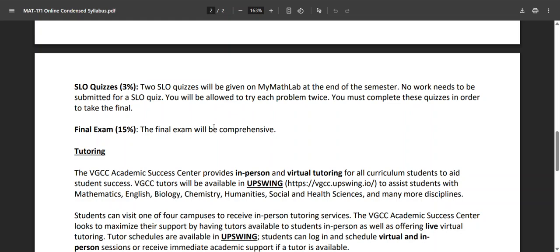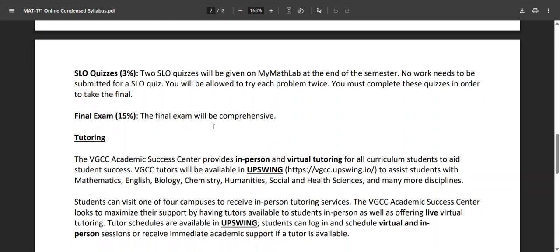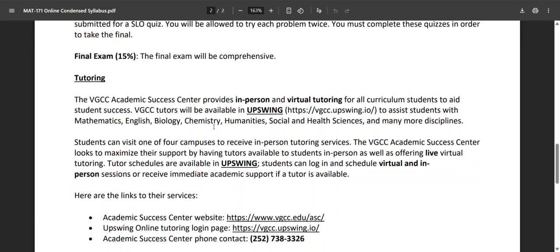I might give them a little bit earlier so that they are given around the time that you learn that material. But they're not typical quizzes. You don't have to do work to submit. You can try each problem twice. They're not going to be timed. So they're going to be a lot more laid back feeling for you guys. And then the final exam is going to be 15% of your grade.